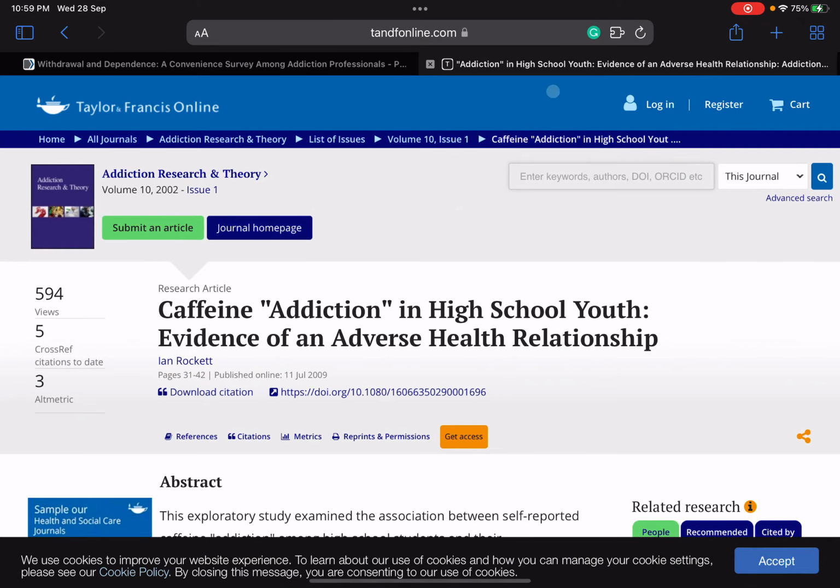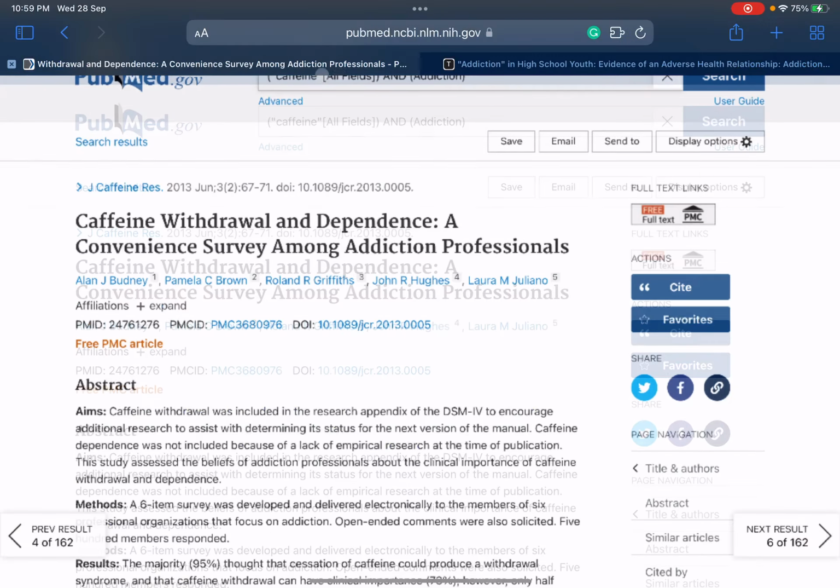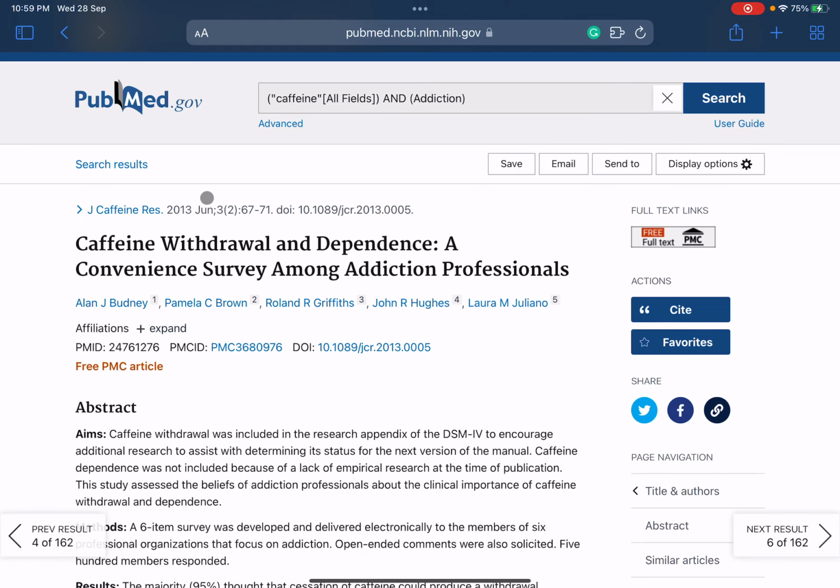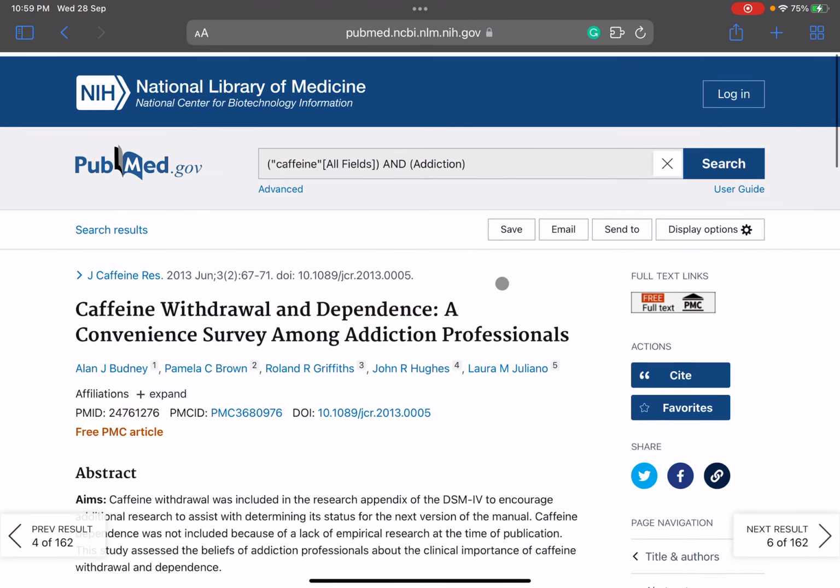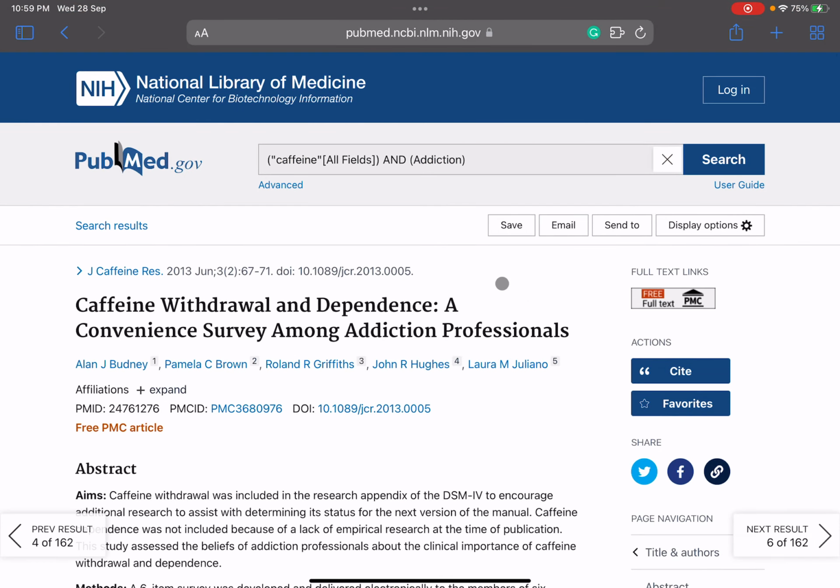So that's how you do your Boolean search. That's how you do your data search. This is just for your narrative review, but this is not the way we do it for a systematic review. This is just for your literature or narrative review. Very simple to do, very easy to do, and anybody can do it.